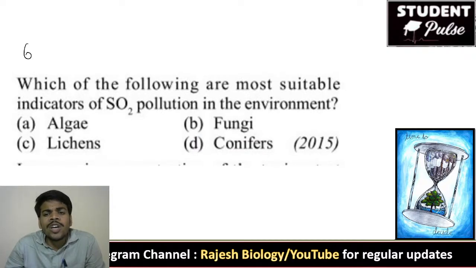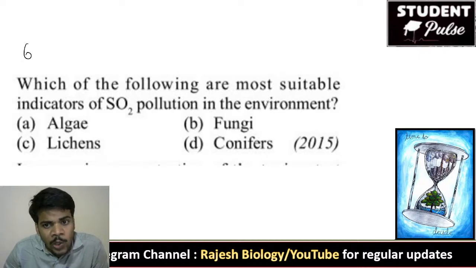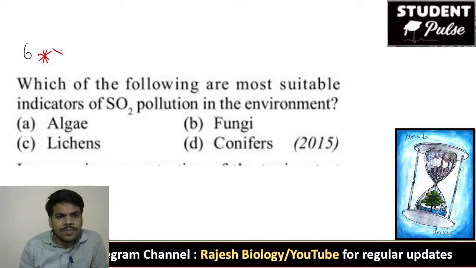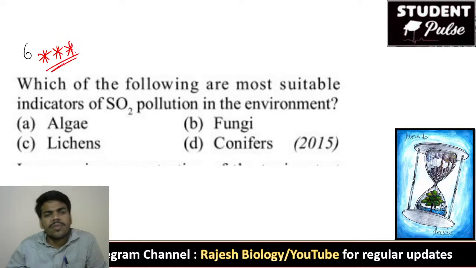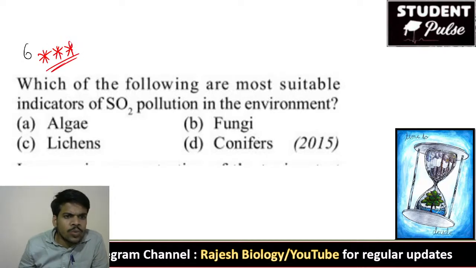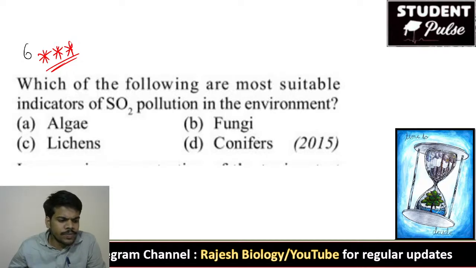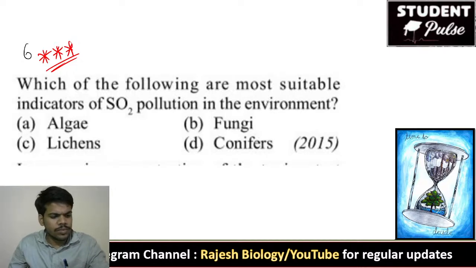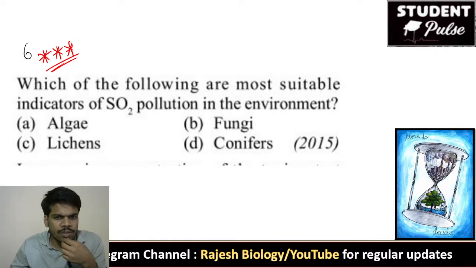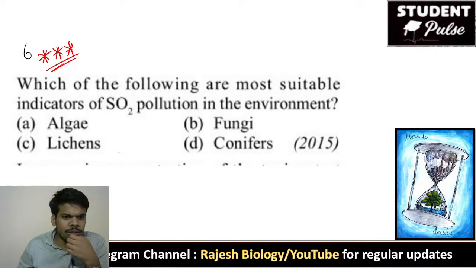Next, which of the following are the most suitable indicators of SO2 pollution in the environment? It is very important. SO2 pollution is always related to algae, fungi, lichens, conifers. Yes, Madhavi, right answer, D. Sixth question: which of the following are most notable indicators for SO2 pollution? Very good, Dastagiri, that is lichens.